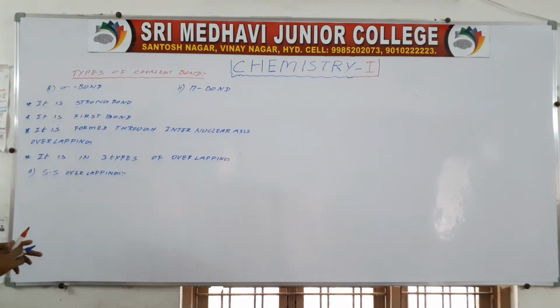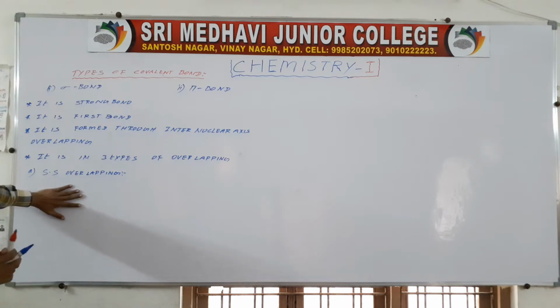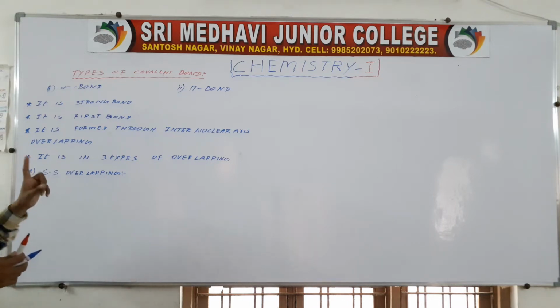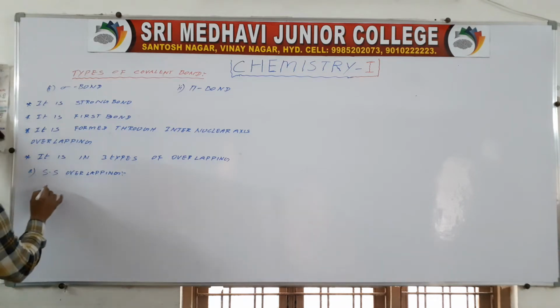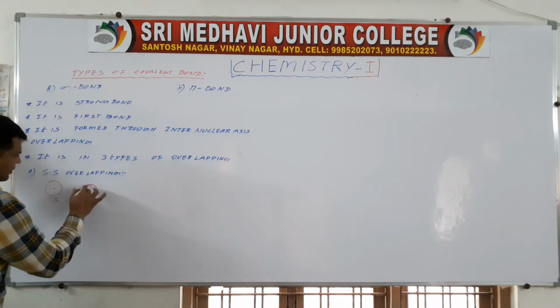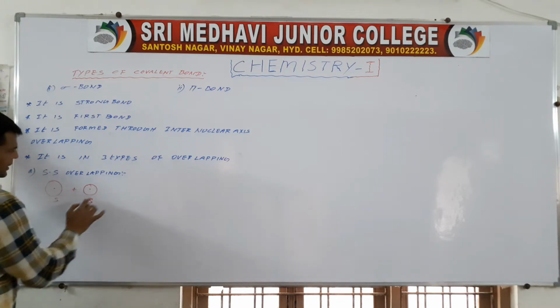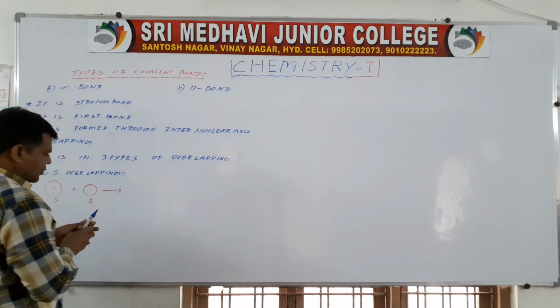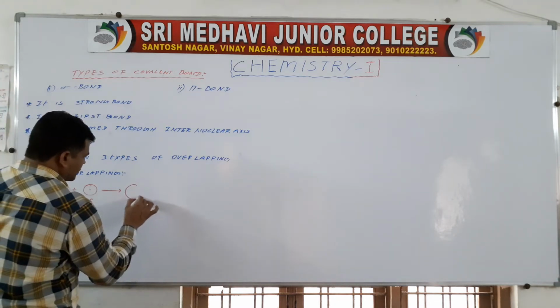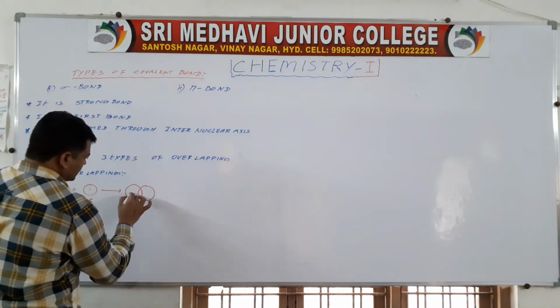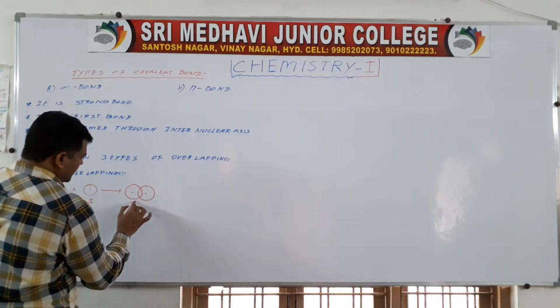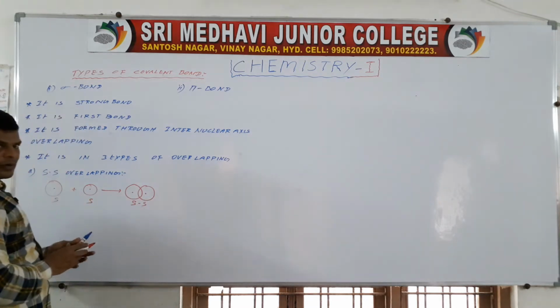Here, s-s overlapping means one s orbital overlaps with another s orbital. The s orbital is spherical, and another s orbital which is spherical; overlapping takes place between these two. It is called s-s overlapping.